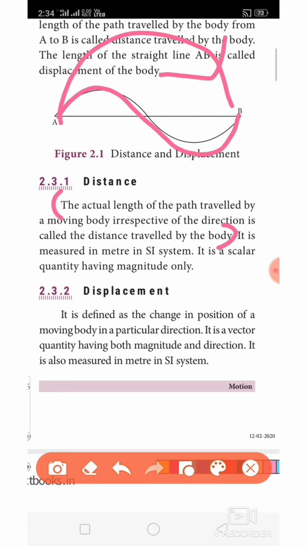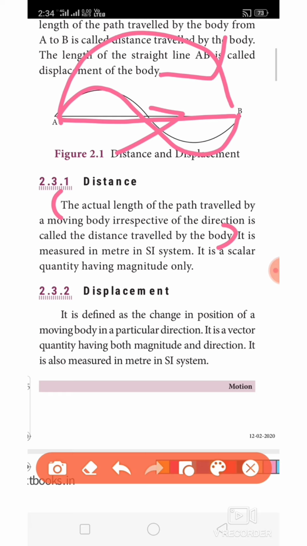What is displacement? It is defined as the change in position of a moving body in a particular direction. In other words, I can say it is the shortest distance, that is, the straight line. You draw any number of possible ways, only the straight line is the shortest distance. The shortest distance which helps to reach one point from another is the displacement.